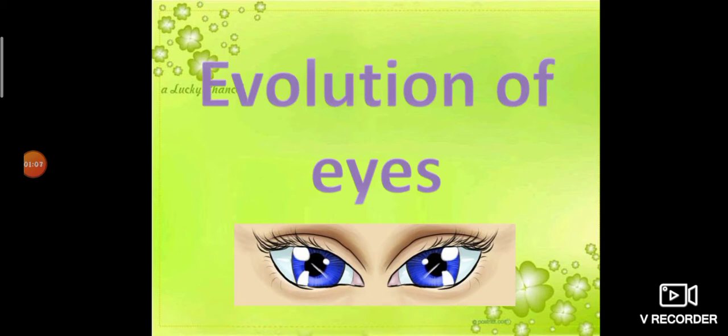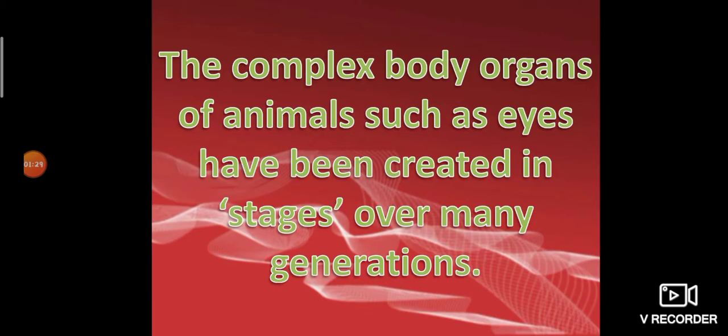The eye is the most complicated organ, which cannot be generated by a single DNA change. The eye is not developed by a single DNA change, so it is not a single variation. The complex body organs of animals such as eyes have been created in stages over many generations. So the eye is not developed by a sudden change; it is developed over several generations.